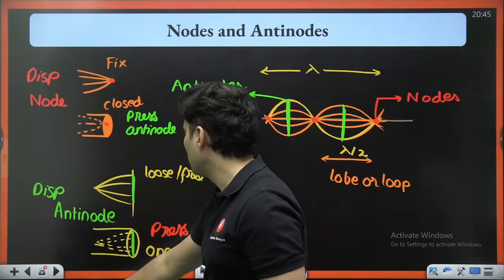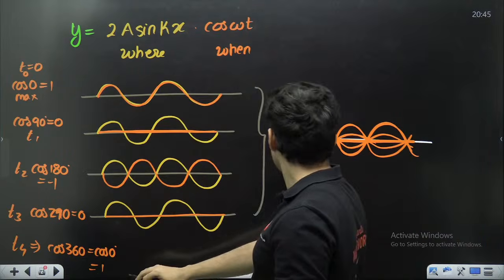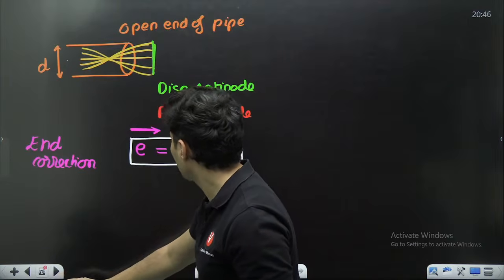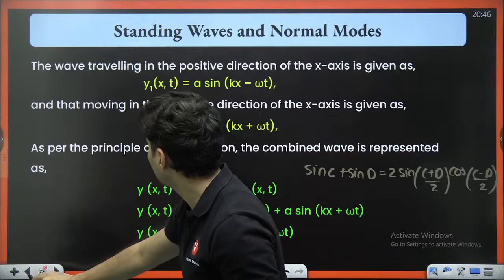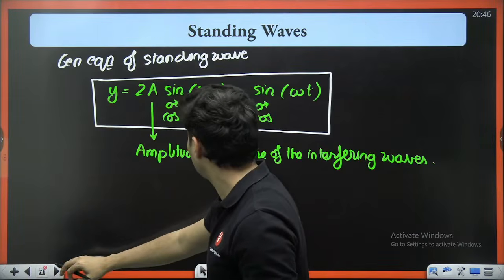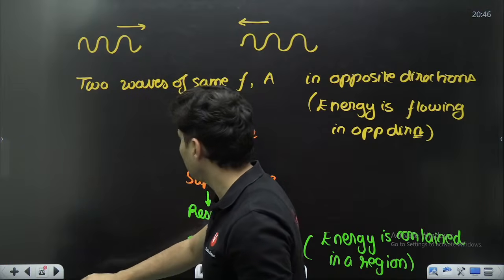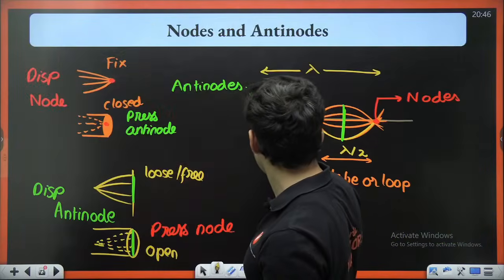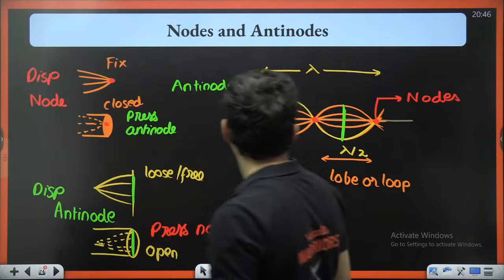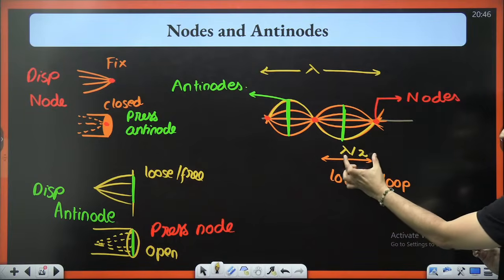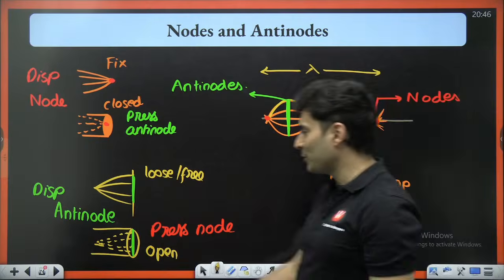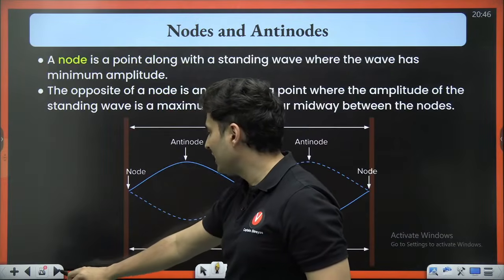I mentioned to you that over here. Here. The length of a lobe is always lambda by 2. This is 1 lambda, so this is lambda by 2. Yes or no?